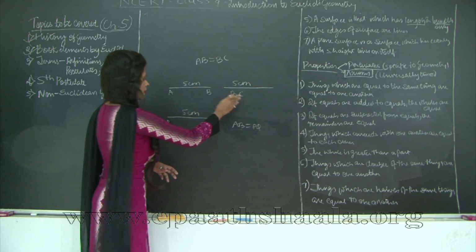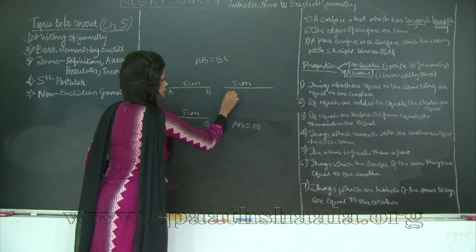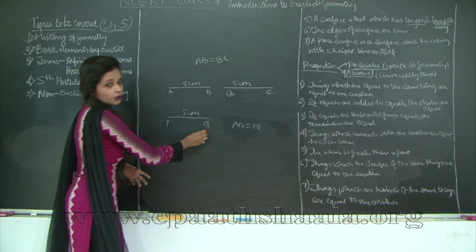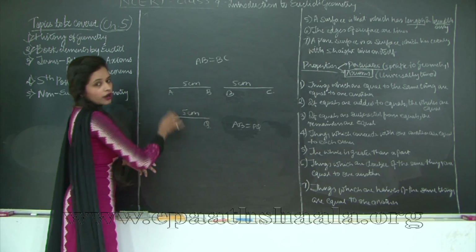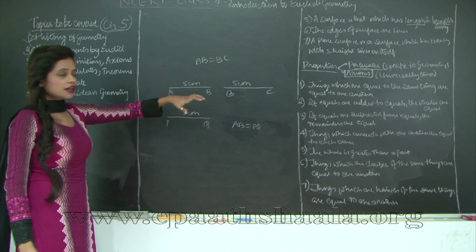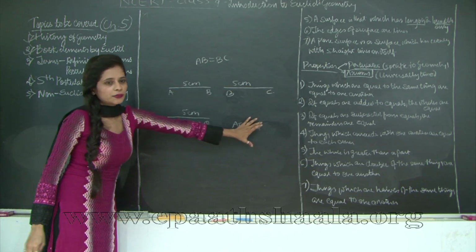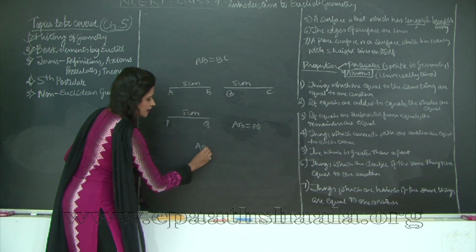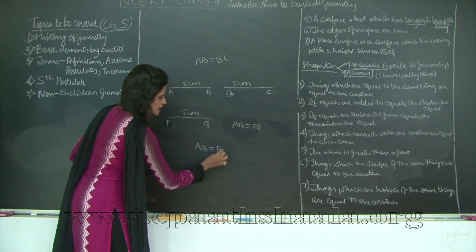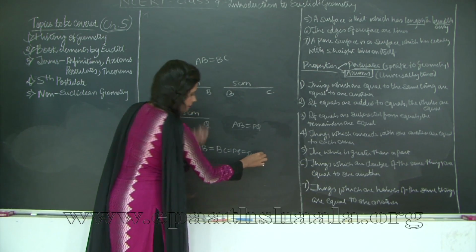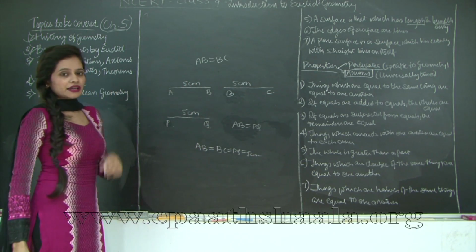Does this mean that BC and PQ are also equal? Yes, BC and PQ are equal. Why? Because they all are 5 centimeters. So even if it's given explicitly that AB is equal to BC and AB is equal to PQ, you can say that AB is equal to BC, which is equal to PQ, which is equal to 5 centimeters, right? So this was an example in geometry.